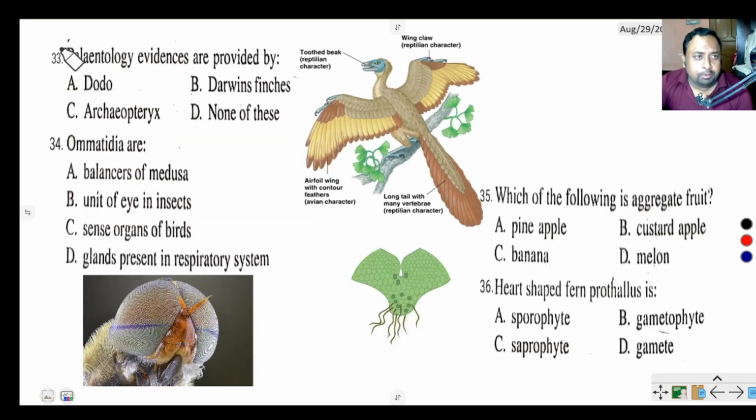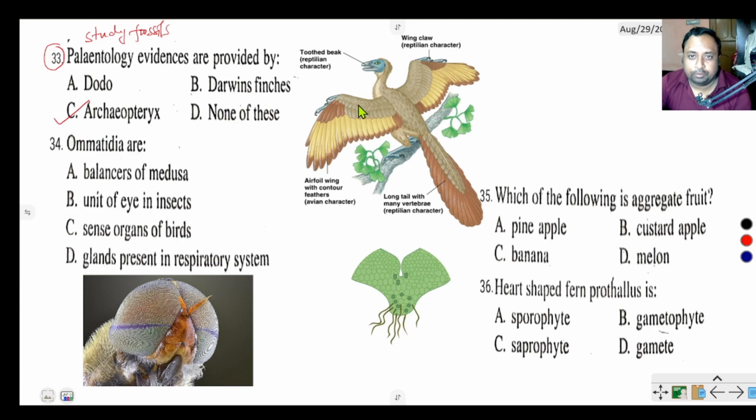Next question. The scientist who studies fossils is called a paleontologist. Evidence is provided by dodo, Darwin's finches, none of the above, Archaeopteryx. The correct option is Archaeopteryx.